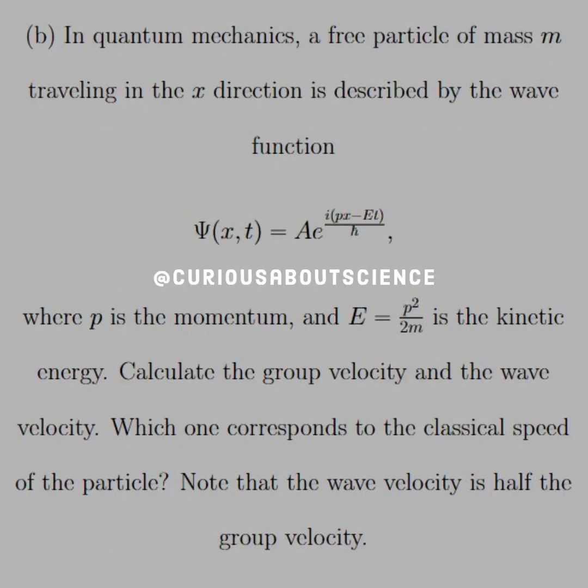In quantum mechanics, a free particle of mass m traveling in the x direction is described by the wave function capital Phi of x and t is equal to A e to the i (px minus Et) over h bar, where p is the momentum and E is equal to p squared over 2m, the kinetic energy. Calculate the group velocity and the wave velocity. Which one corresponds to the classical speed of the particle? Note that the wave velocity is half of the group velocity.